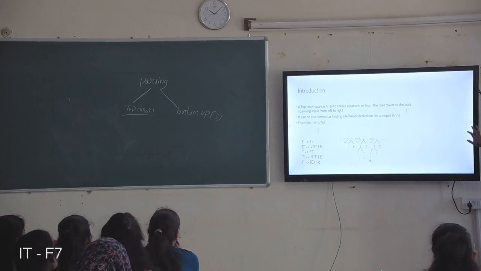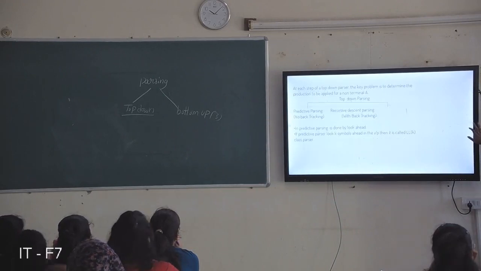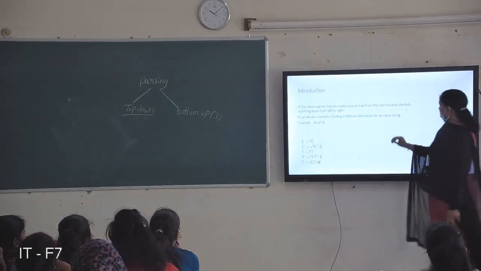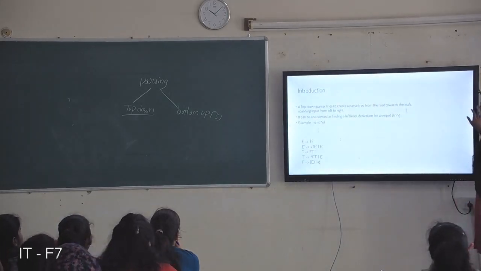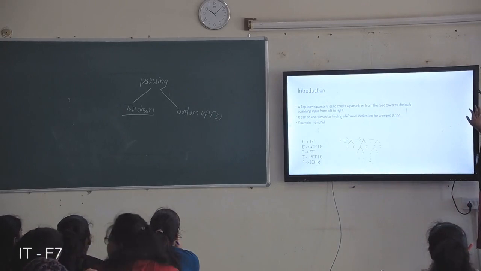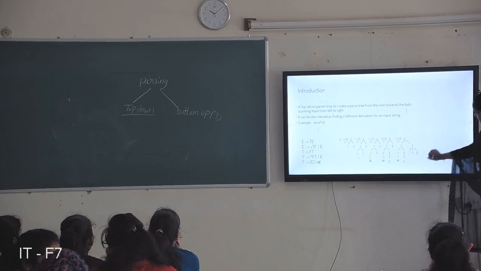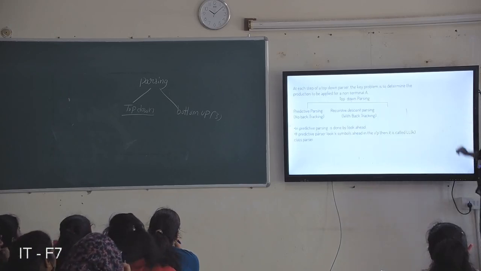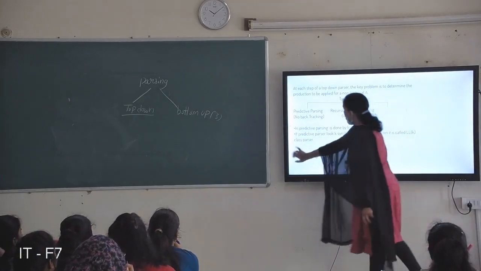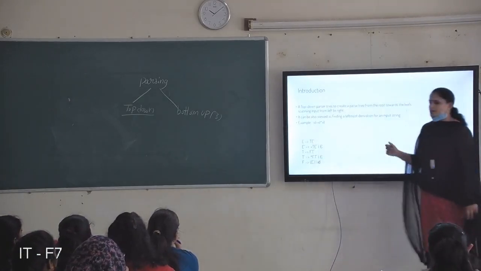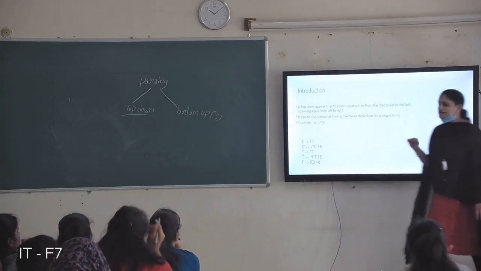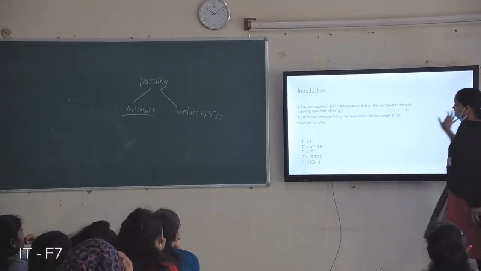So step by step, it is a leftmost derivation of this given string. By using that grammar, we start with the starting symbol and derive this ID plus ID star ID using a top down parser.